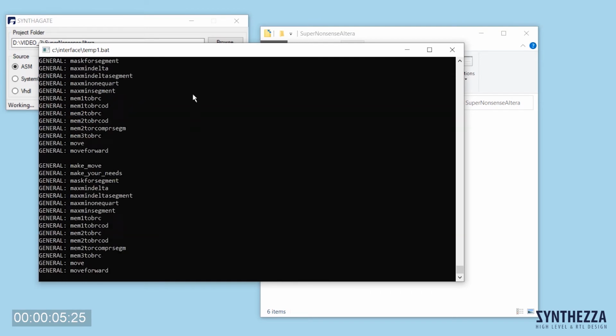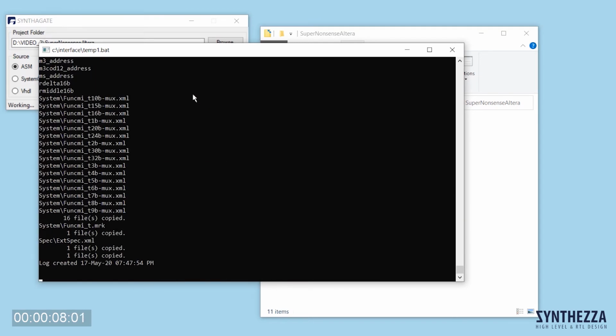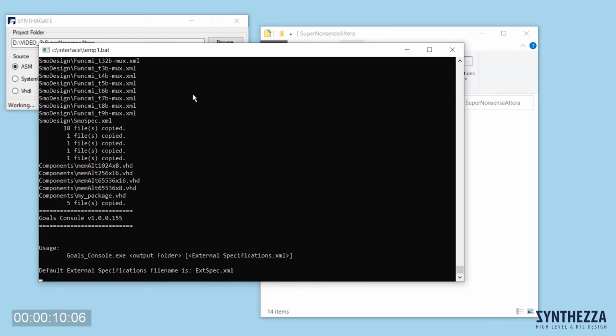I don't close the DOS window because I want to show that our design is implemented in real time. Let's wait a little bit.